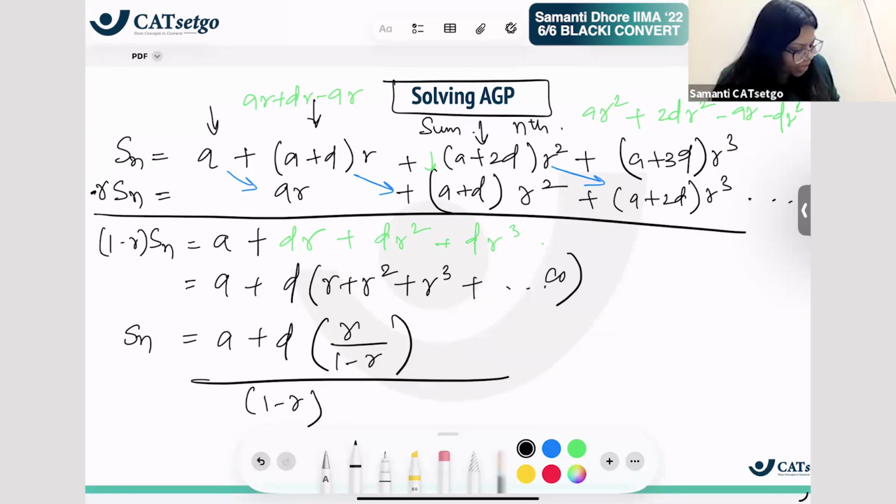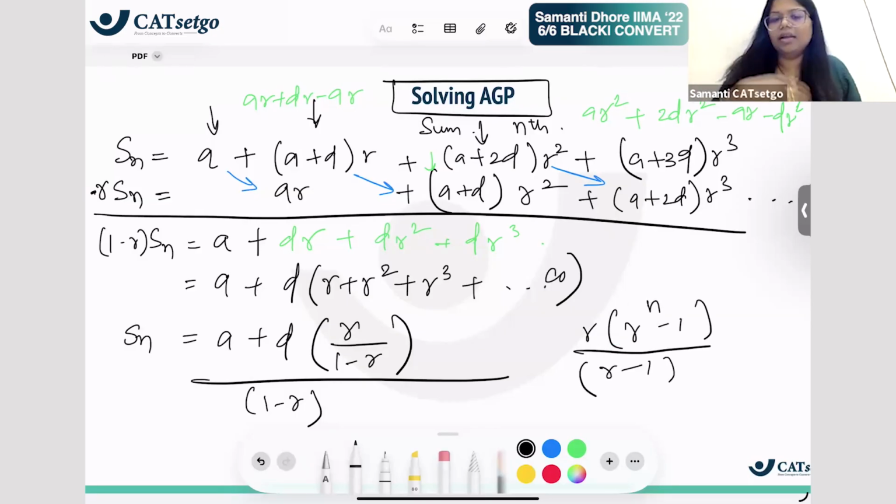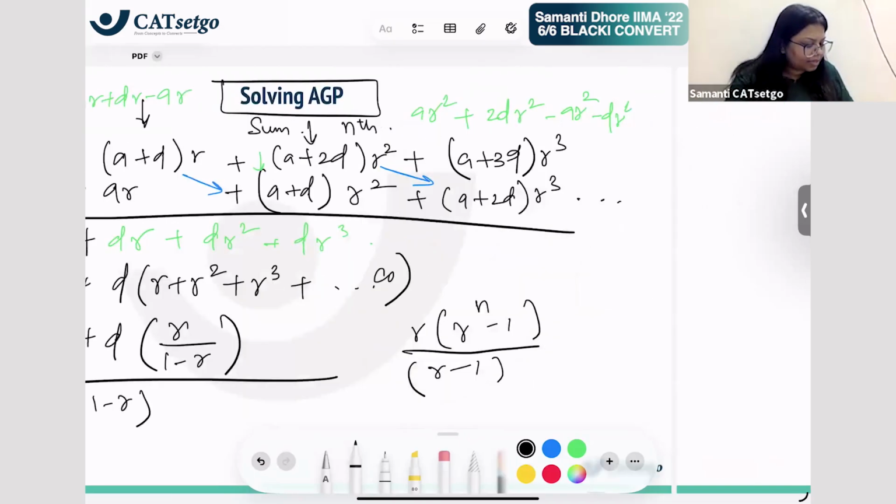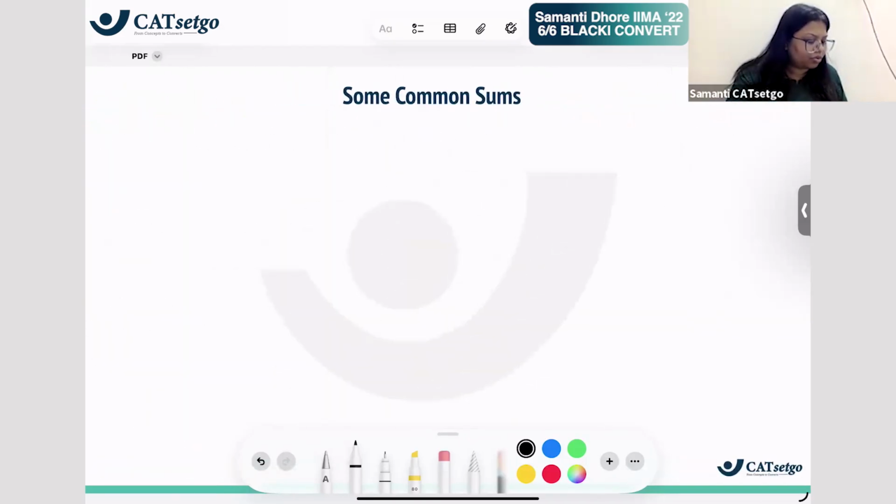So ये infinity तक assume किया, infinity अगर नहीं आता तो आता a into r raised to n minus 1 upon r minus 1 ऐसे आता, right? So this is how we are going to solve the sum of an AGP. This is a trick to solve it. Understood? Okay.